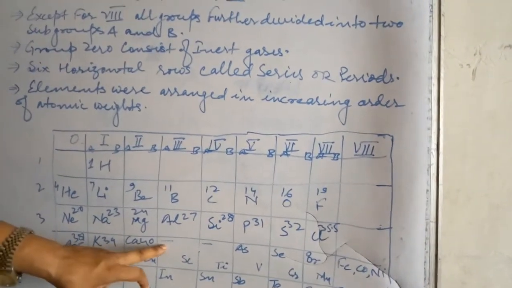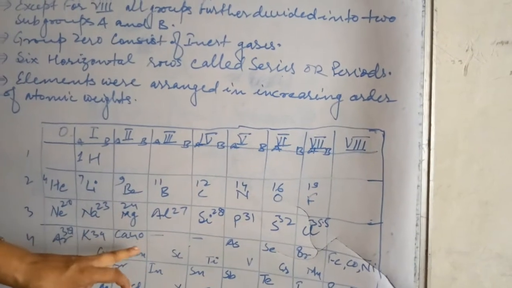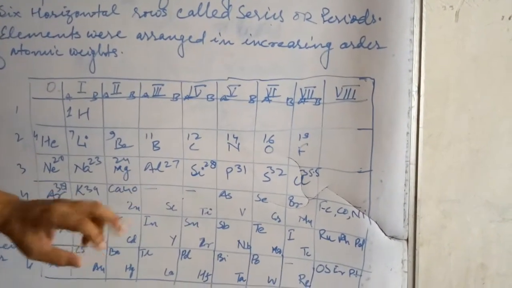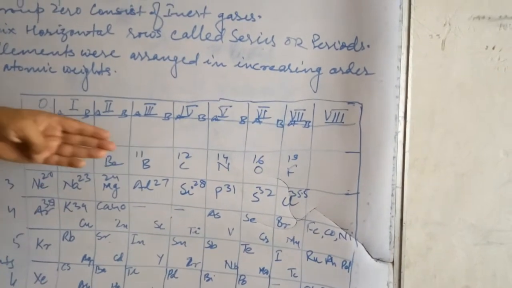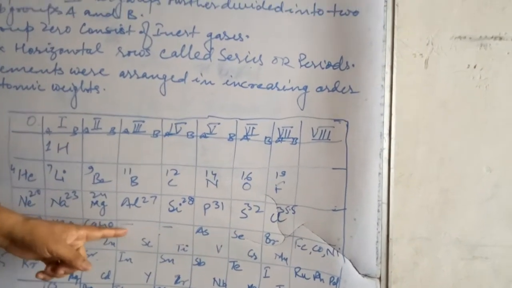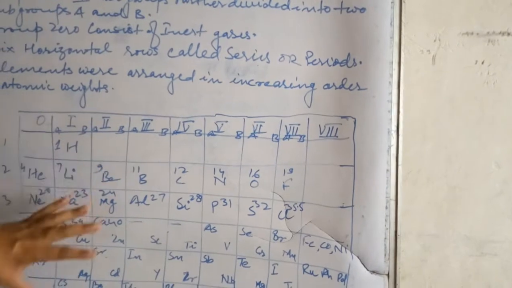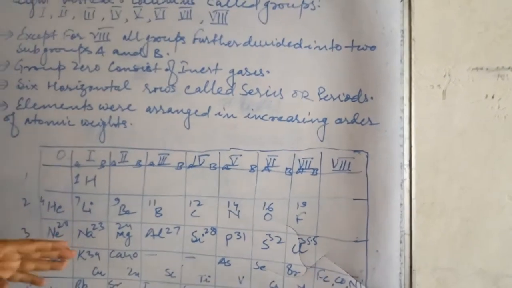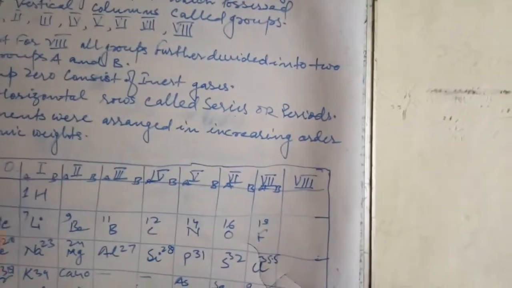And after calcium, there was a vacant space here. Boron, aluminum, then gallium was missing, but he predicted the characteristic features of that element before its discovery. Later, after this lecture, we will discuss the details.